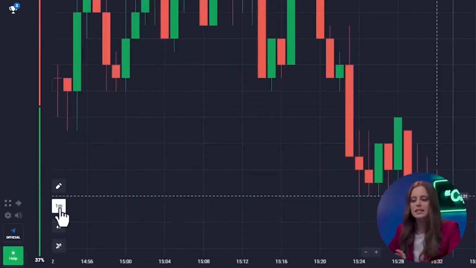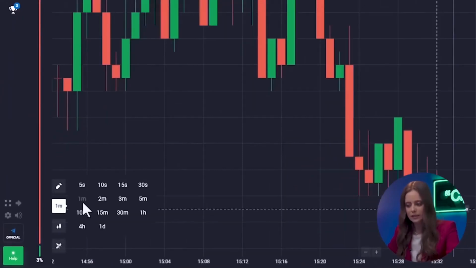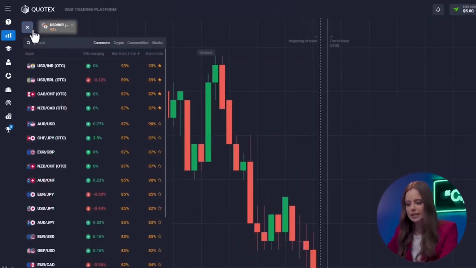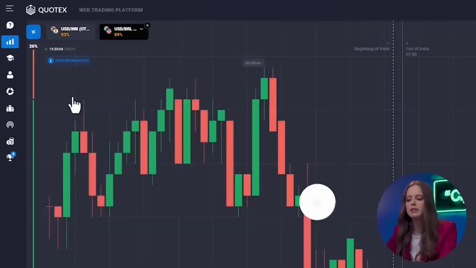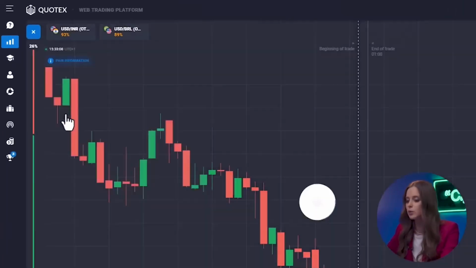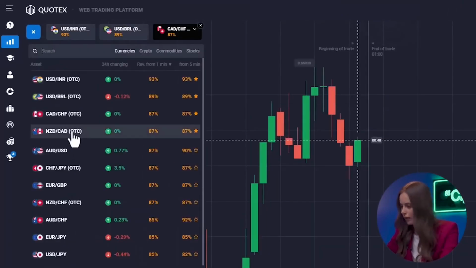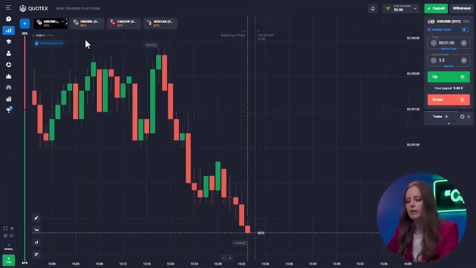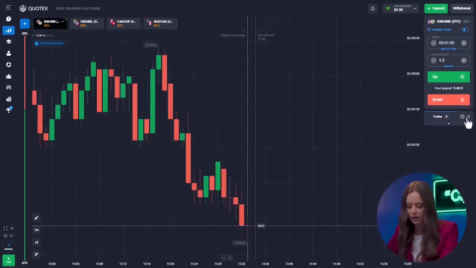Okay, what do we need for our strategy? First, set the candlestick time frame to 1 minute. The time of the trade will also be 1 minute. Then we are going to have 4 currency pairs: the USA dollar and the Indian rupee, the USA dollar and the Brazilian real, the Canadian dollar and the Swiss franc, and the New Zealand dollar and the Canadian dollar. These pairs are the most stable right now, have moderate interest rates, and they have a good market position.